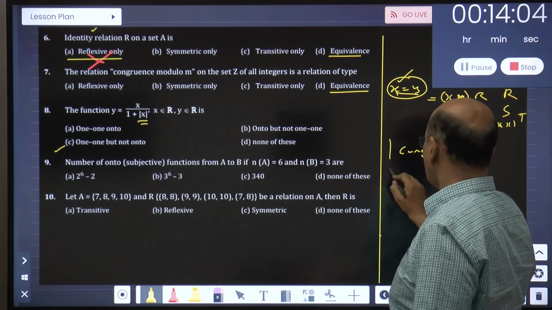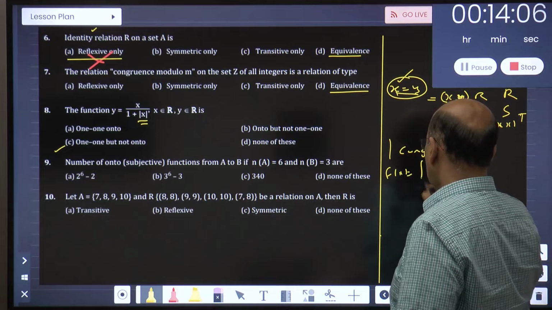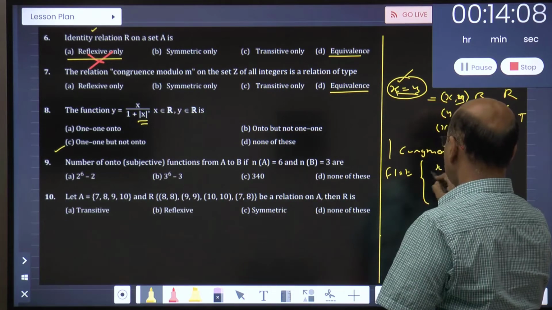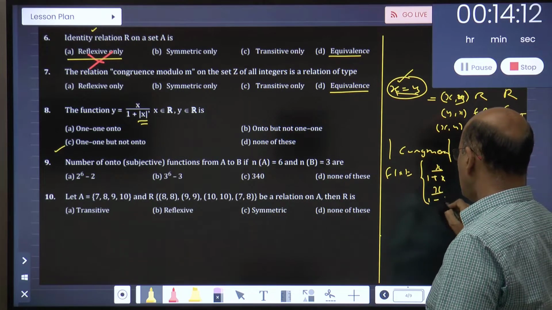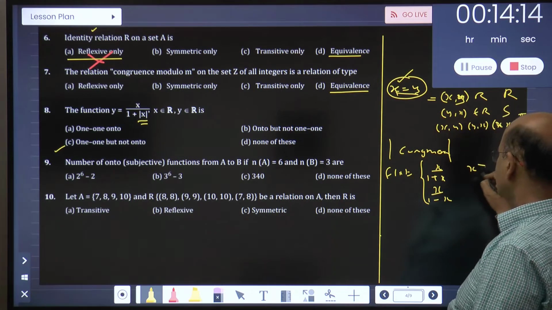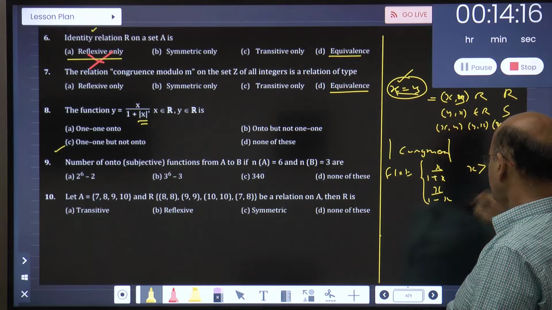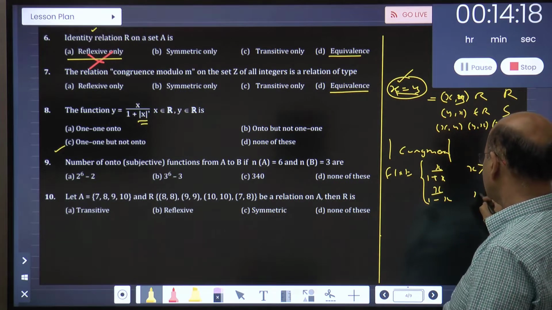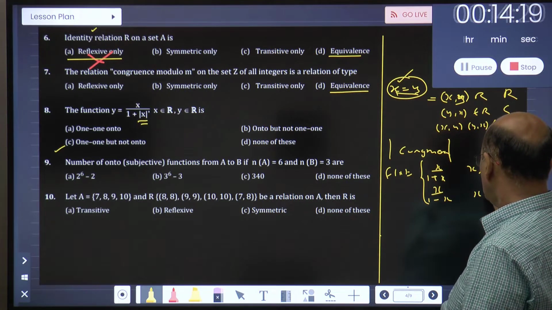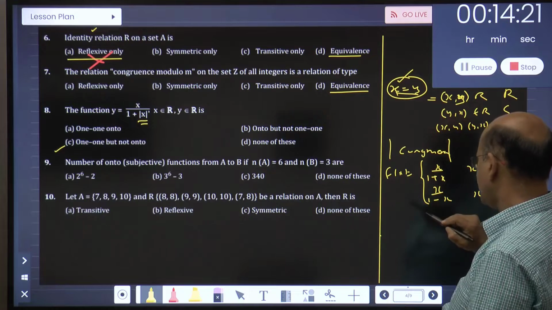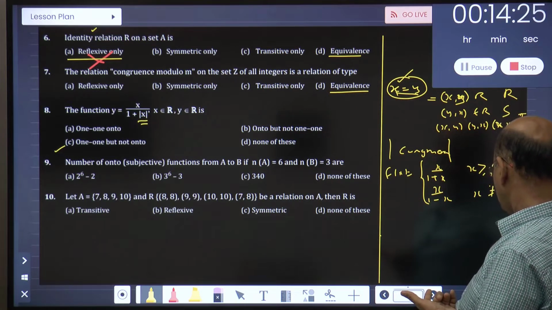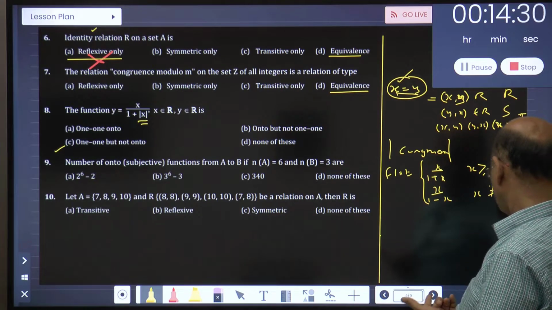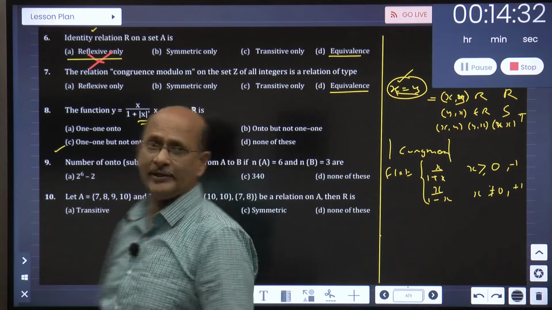So what can the function be? It will be x upon 1 plus x or x upon 1 minus x. Do you agree? Where x is greater than or equal to 0, and here x is not equal to minus 1, and in this case not equal to plus 1. Okay, now look at what I did.